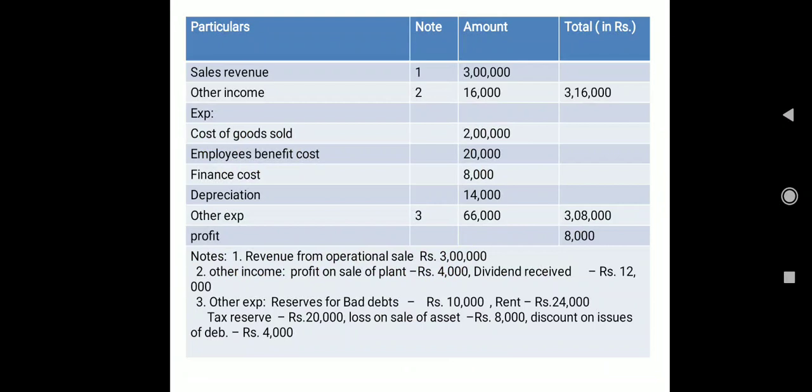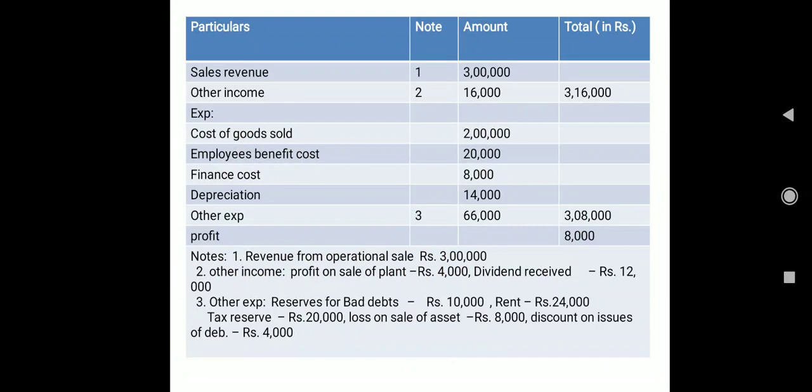But here in this question we are dealing with three things: non-cash, non-operating or non-fund, and with that you have operating also. So reserve for bad debt, non-cash; rent, operating; tax reserve, again non-cash; loss on sale of asset, non-operating or non-fund; discount on issue of debentures, again non-operating.